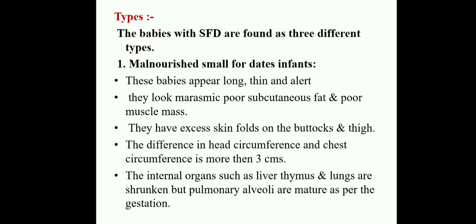And then internal organs such as the liver, thymus and lungs are shrunken, but the pulmonary alveoli are mature as per the gestational age. The alveoli are well and good according to the gestational age. They are matured normally, but the liver, thymus gland and lungs are shrunken, while the pulmonary alveoli are as per the gestational age. This is about the malnourished small for dates infants. Okay, that is how they have types.